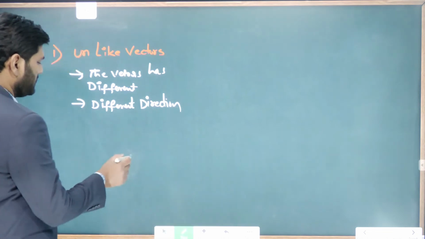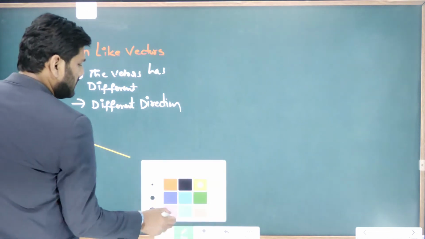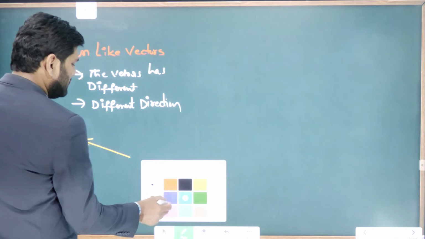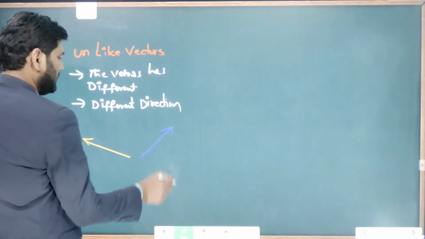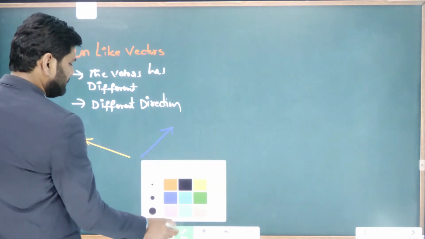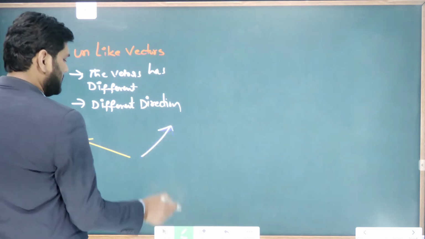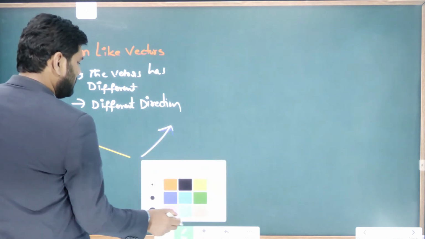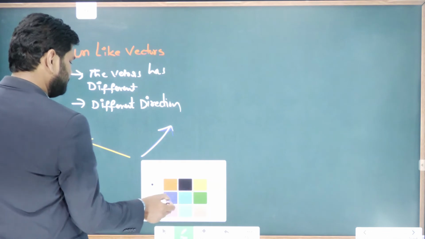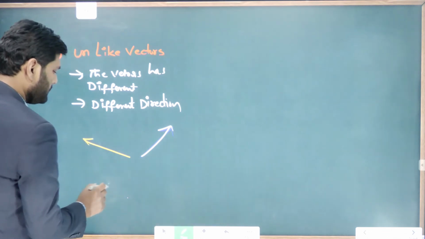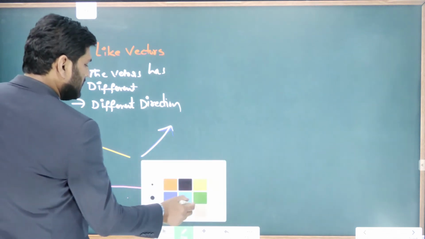Look here, this is one vector and this is another vector. One more I'll take here. This is another vector, and one more I'll take.